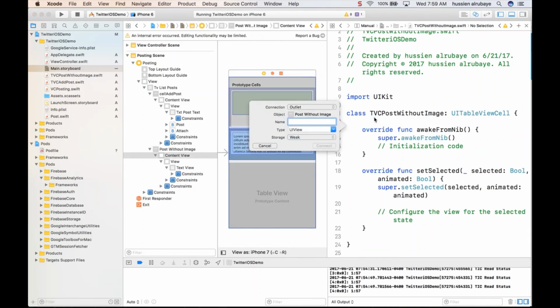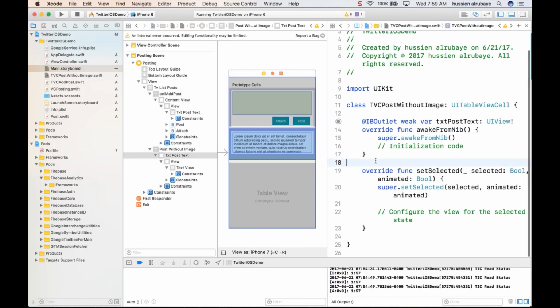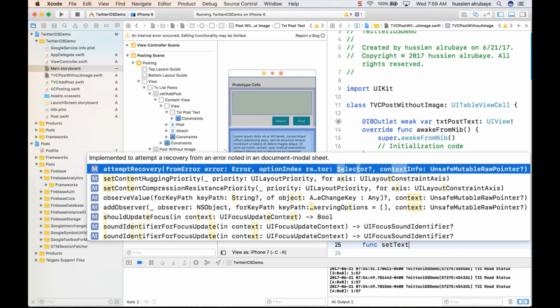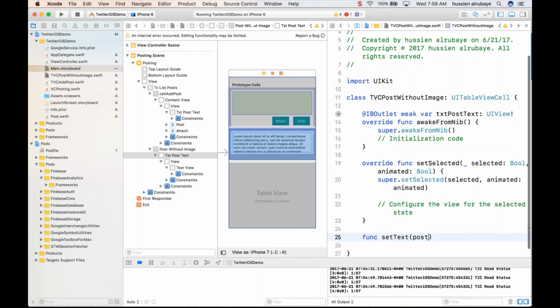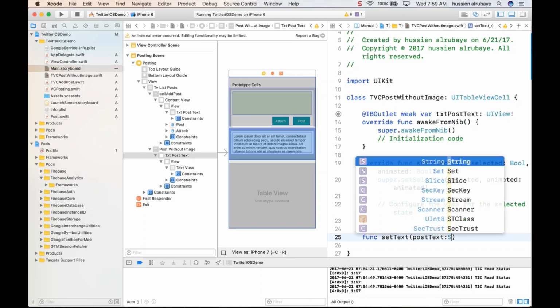So just set it, say txt post text. And you have a function for set text. We'll get only the post text. We don't get a lot of information, which is apart from string.